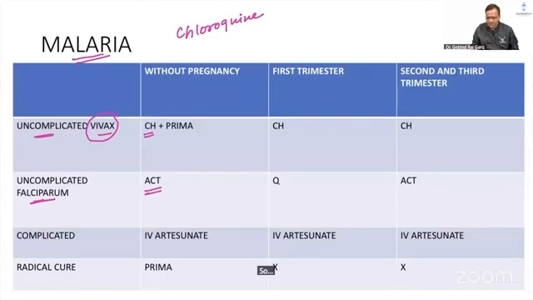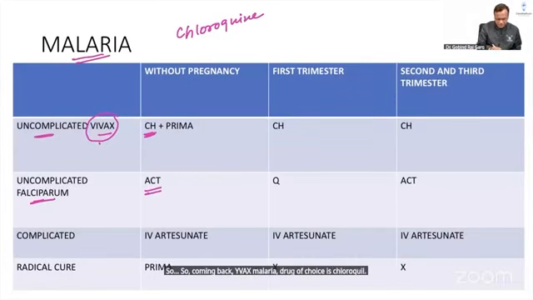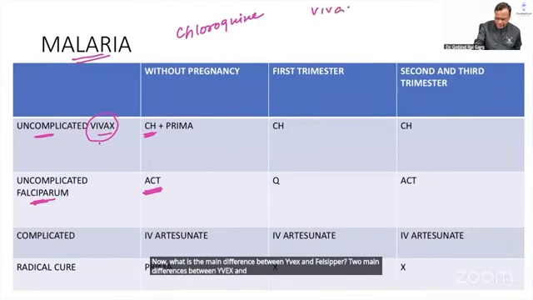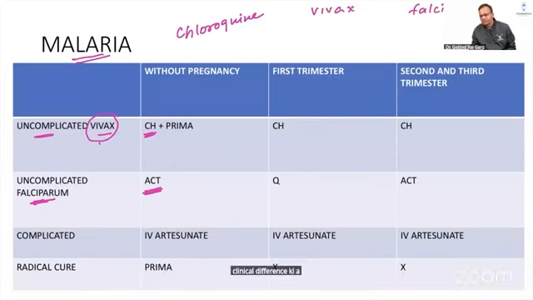So coming back, Vivax malaria drug of choice is chloroquine. Falciparum malaria drug of choice is artemisinin based combination therapy. Okay? Now, what is the main difference between Vivax and Falciparum? Two main differences between Vivax and Falciparum. Quick little clinical difference. What are the clinical differences between Vivax and Falciparum?